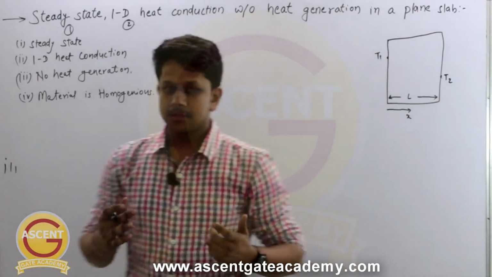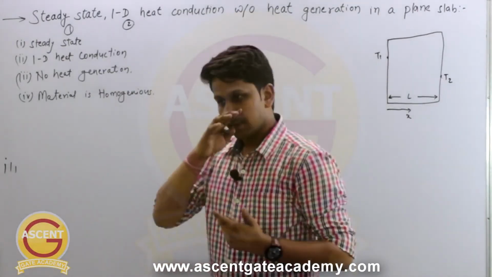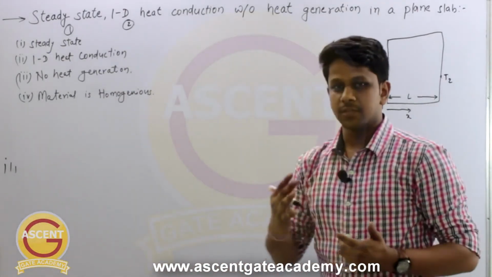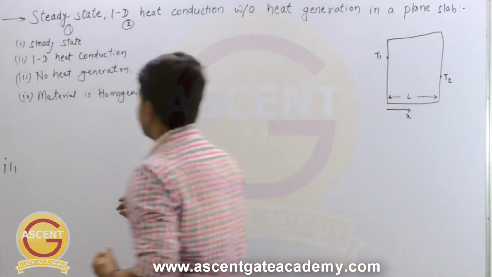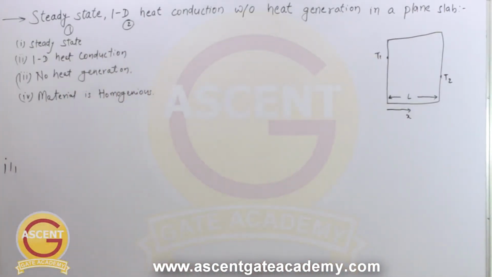So we have discussed in Cartesian coordinates what is the generalized equation of conduction. So let me remove this assumption part.